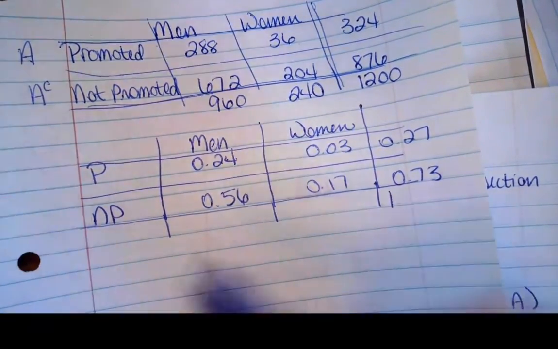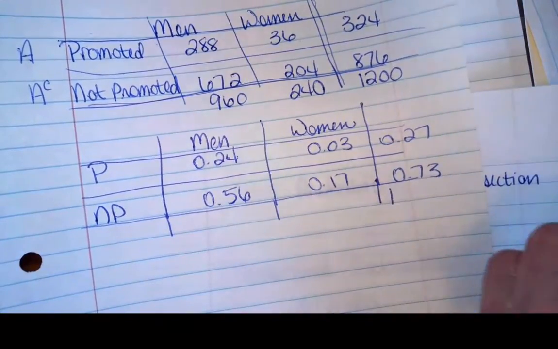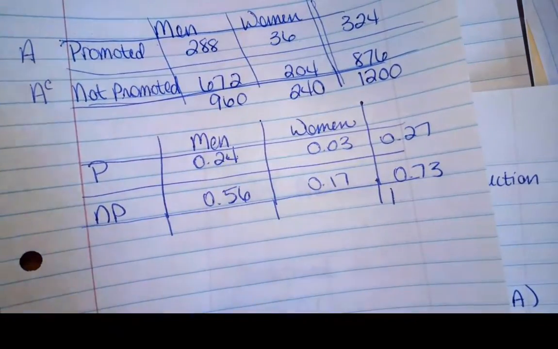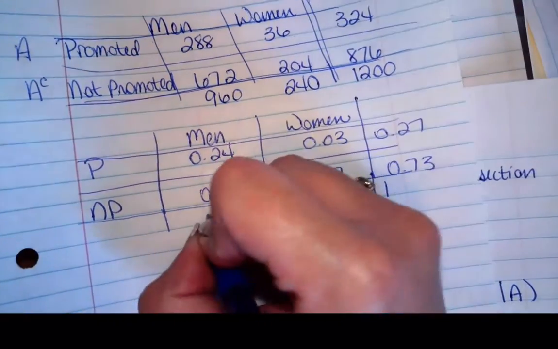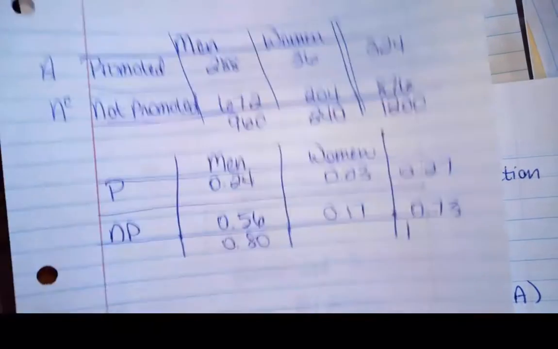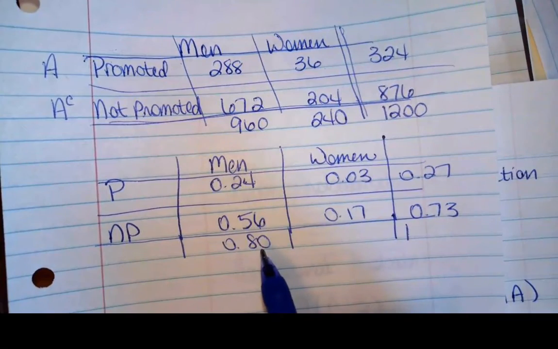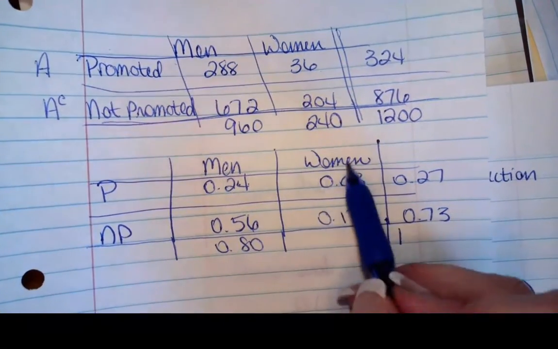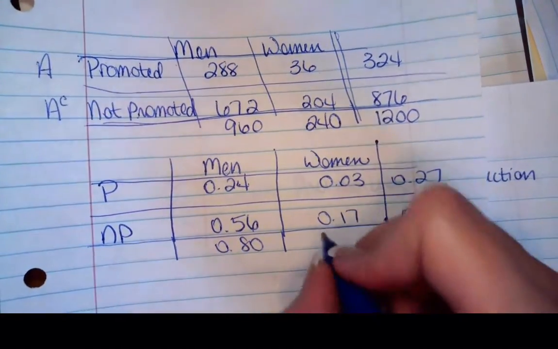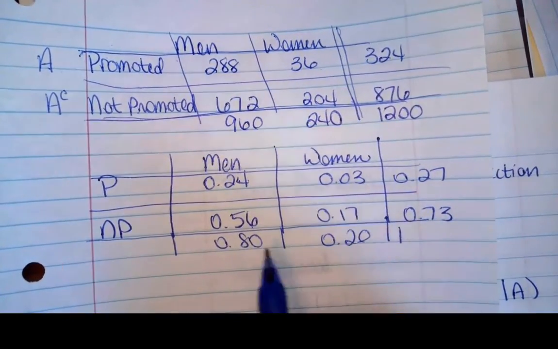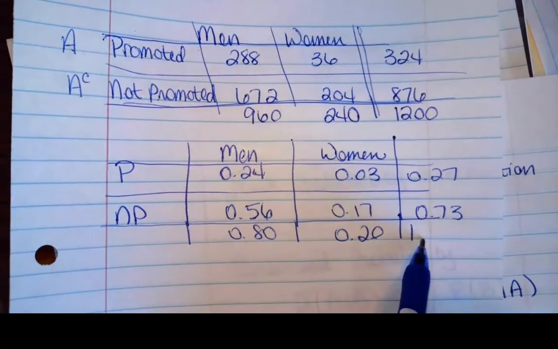Or 1. Well, now I can add these and figure out how many were men. So I've got 24 and 56, which is 80. Okay, so add those together and I get 0.8. So of what I was considering, 80% of the population was male. Well, when I add the 3 and the 17, I get 0.20. So 20% was female. We'll add those together and you get 1.